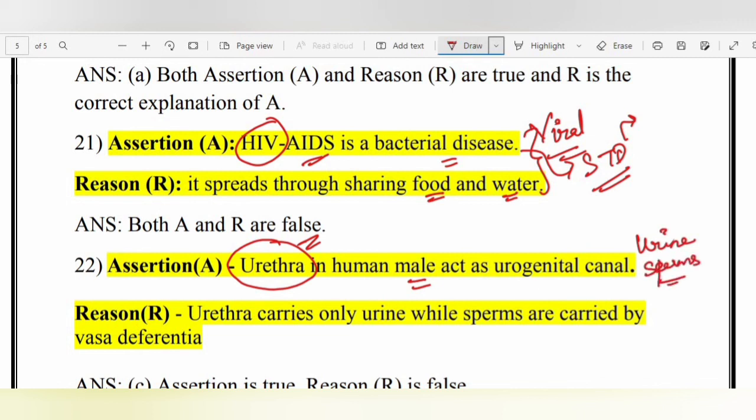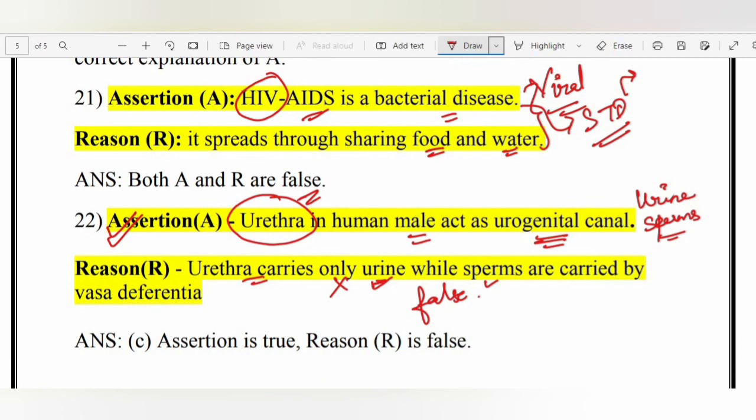Okay, so it acts as a common urogenital canal, which is a true statement. The assertion is true. But reason, urethra carries only urine, is a false statement, because this is a passage for both urine as well as for sperms. So here assertion is true, but the reason is false.